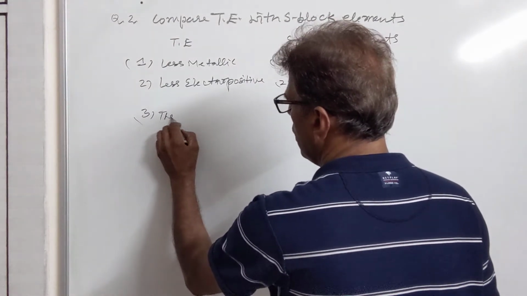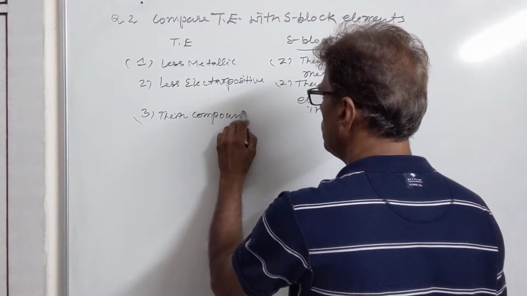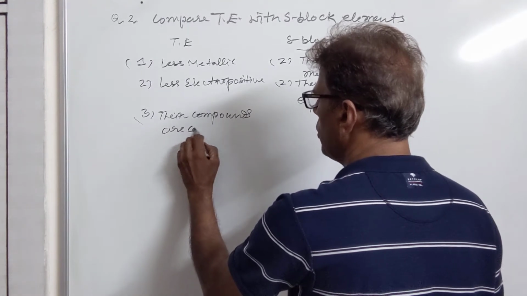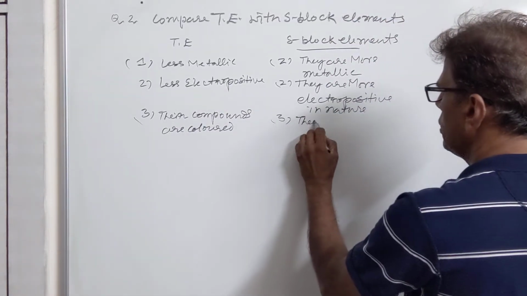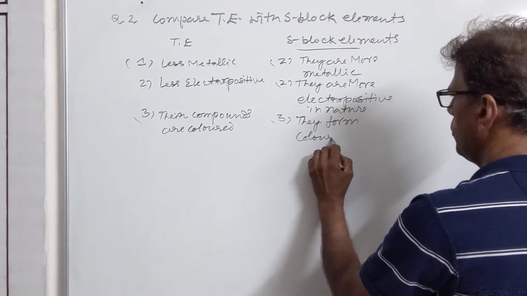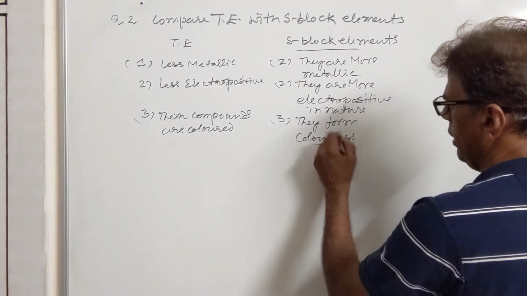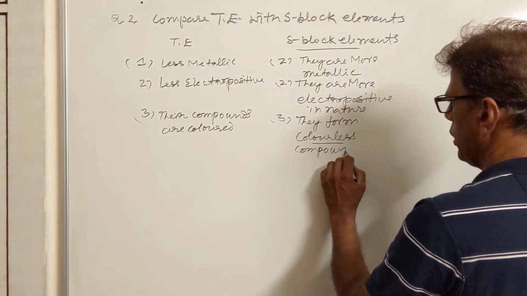Transition elements form colored compounds. The s block elements form colorless compounds, because there is no d-d transition, there are no d orbitals. So how can their compounds be colored?